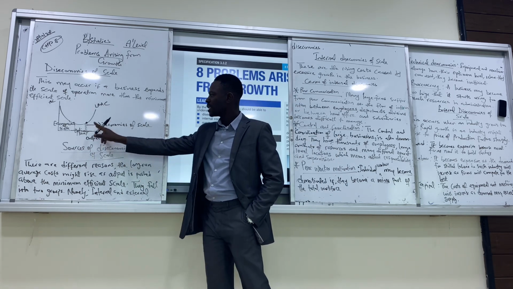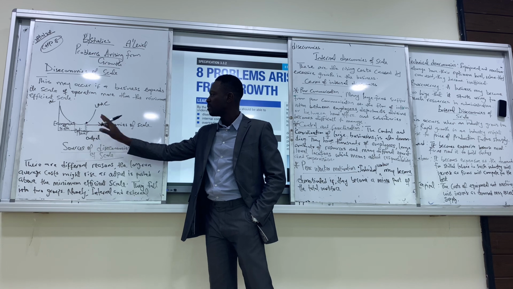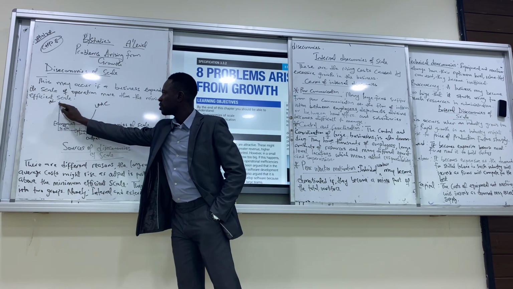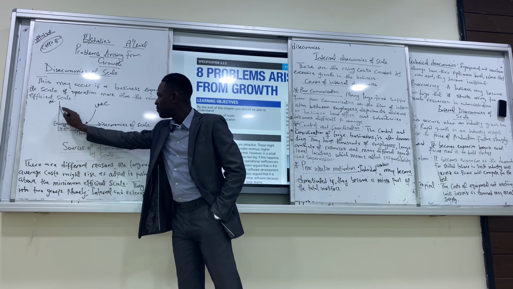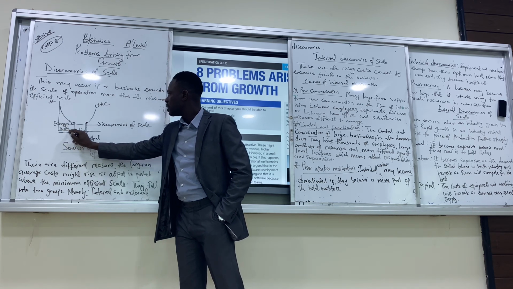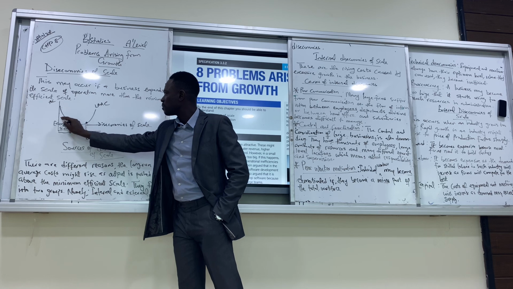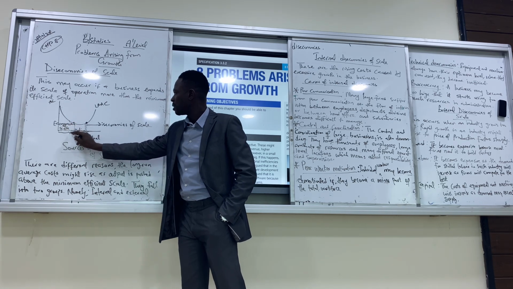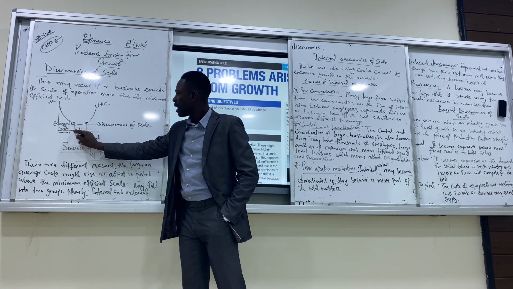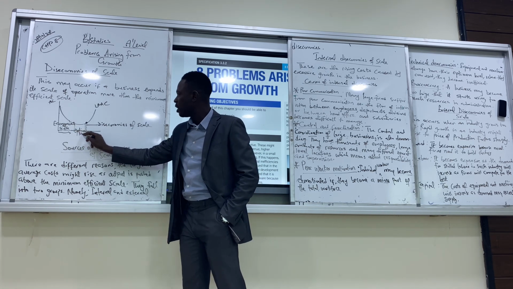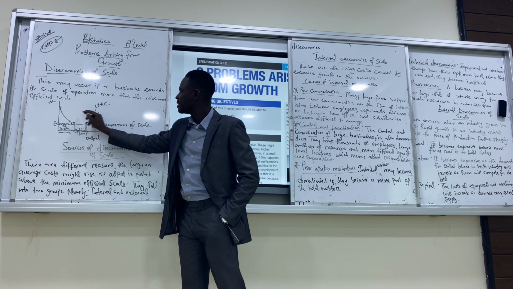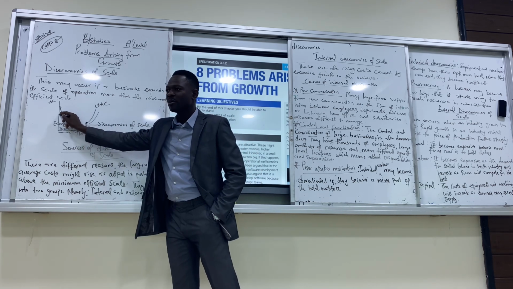So this graph will explain further what diseconomies of scale is about. This is our average cost of production. It started from here because the output is less. But as soon as the firm increases its output, it is expected that the average cost of production starts falling. It starts falling until it gets to the optimum level. At this point, the firm must not exceed it, because if it does, its average cost of production starts increasing. It's going back to how it started before now.